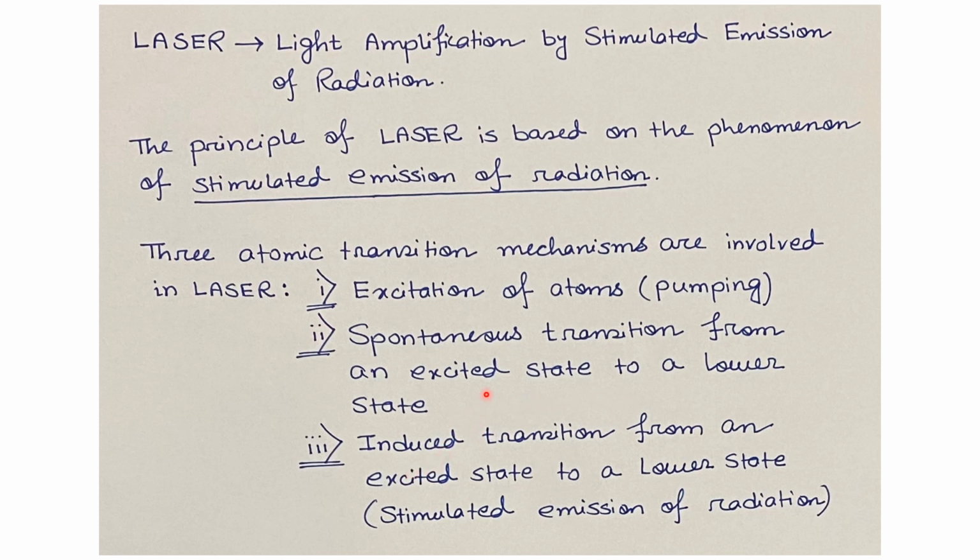This spontaneous transition is a completely random process. We don't have any control over it. But the induced transition can be triggered by an external factor. We can trigger it with some external energy. We'll understand in the upcoming slides how we can get this stimulated emission of radiation and why it is important in the case of laser.